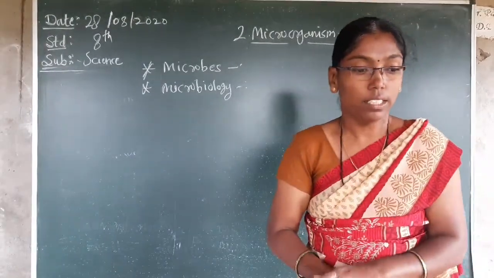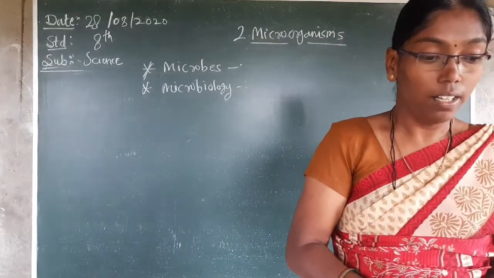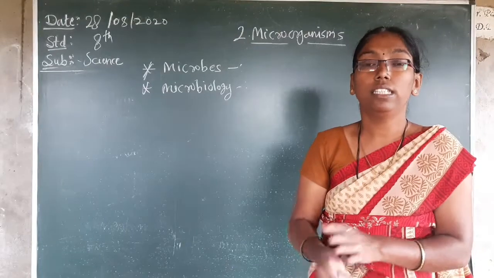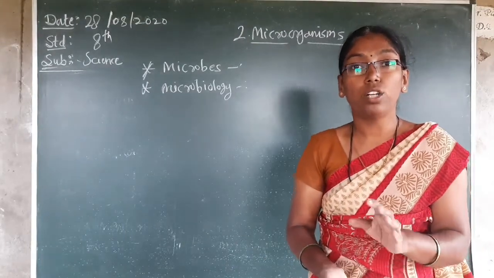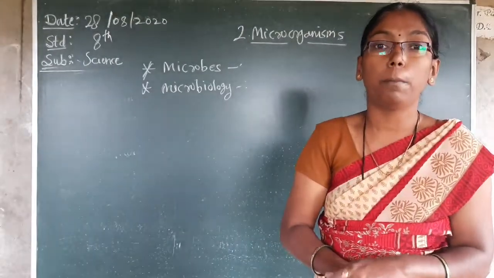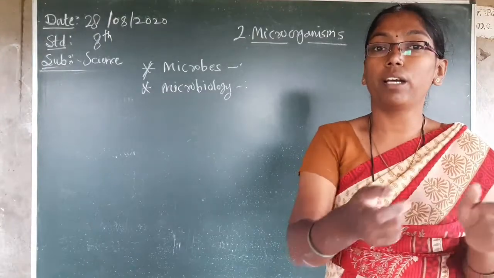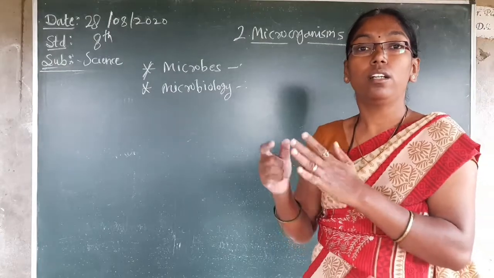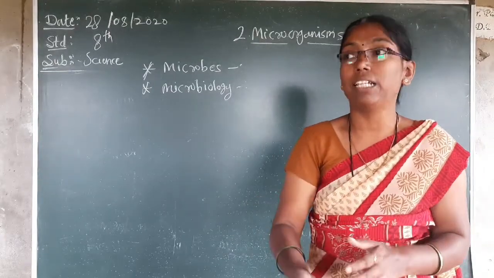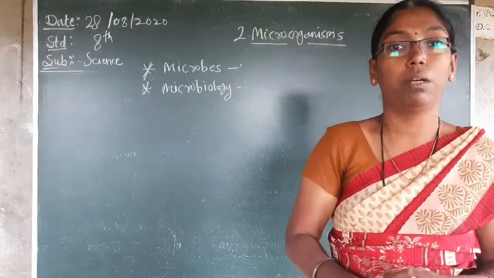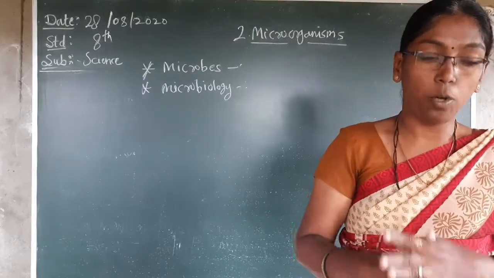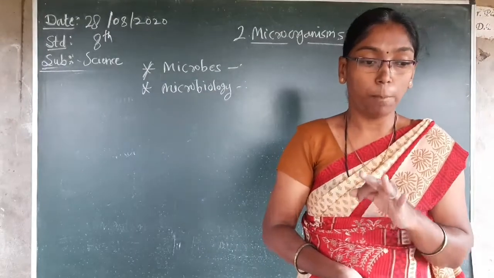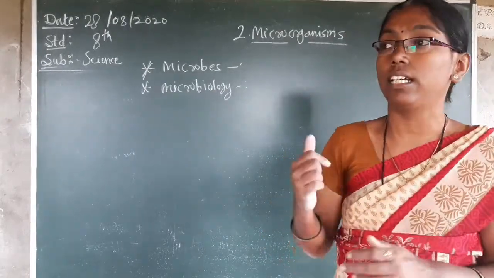And the last one, some microorganisms are helpful while some are harmful. I will tell you now. Diseases can pass, but not with all microorganisms. Some microorganisms are useful and some are harmful to other living organisms, whether plants, animals or human beings. These are the 4 characteristics of microorganisms. Very easy. Up to this we saw only characteristics and definition.